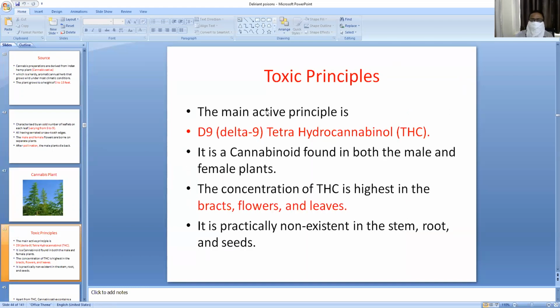What are the toxic principles of cannabis? The main active principle is delta-9 tetrahydrocannabinol. THC is the main toxic principle of cannabis. It is a cannabinoid found in both the male and the female plants. The concentration of tetrahydrocannabinol is the highest in the bracts, flowers and leaves. It is more in flowers and leaves. In the stem, roots and seeds, this THC will not be present.